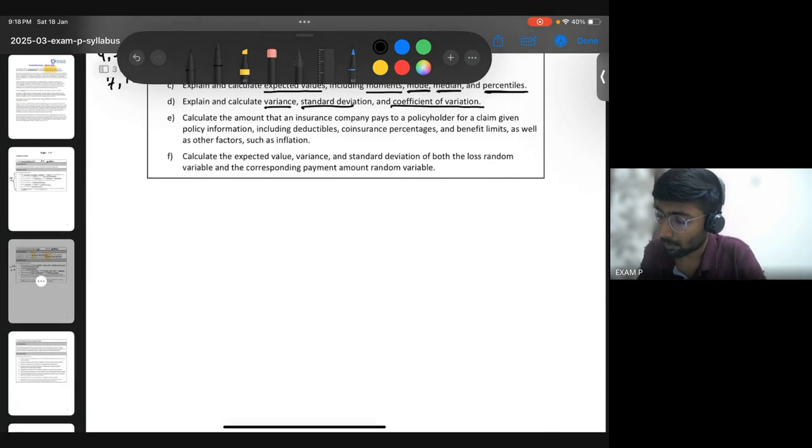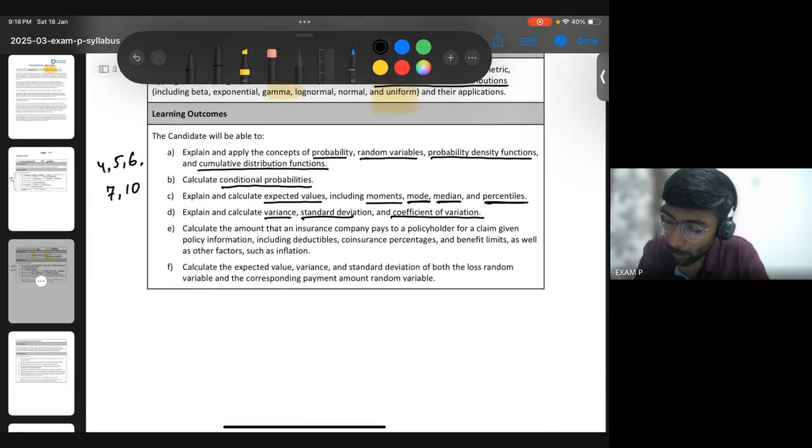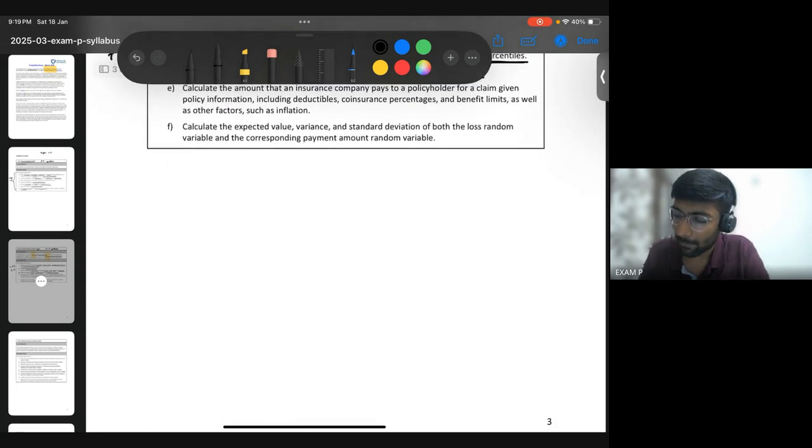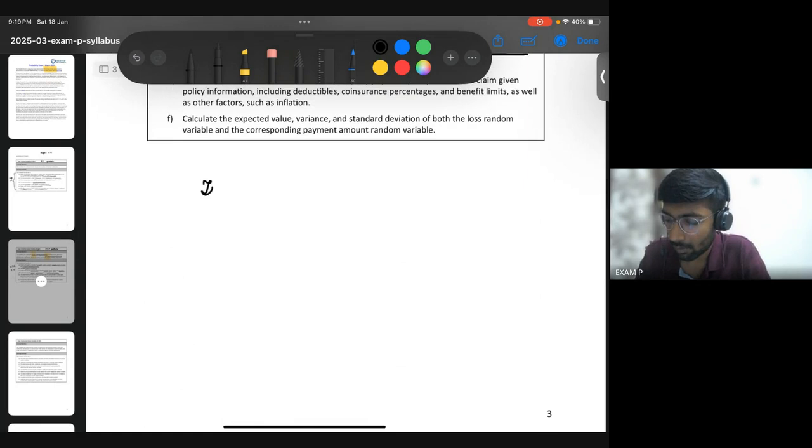this third topic. So now here, up to point D, that is relatively simpler, and then comes learning objective number E and F. So what is that? That is the first topic that you will learn, which will be very specific to the insurance company and how it works. Very basic. For example, if you have an insurance, okay, let's say